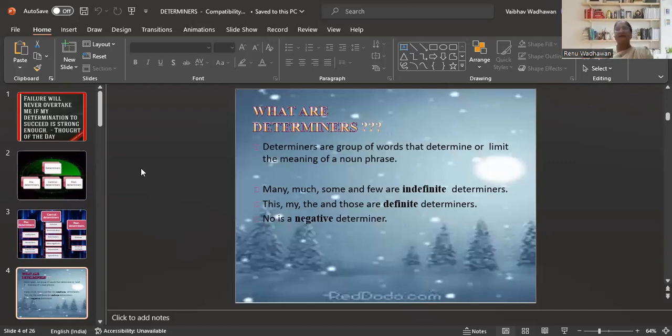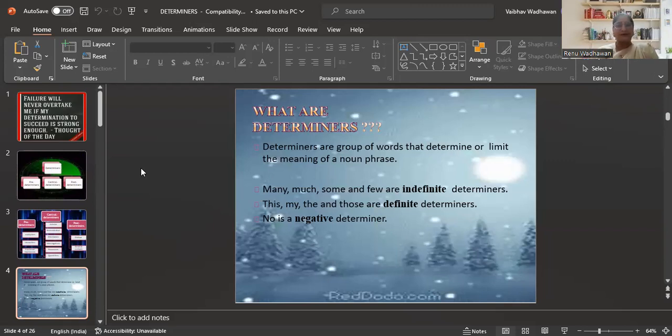What are determiners? Determiners are a group of words that determine or limit the meaning of a noun phrase. I repeat, determiners are a group of words that determine or limit the meaning of a noun phrase.